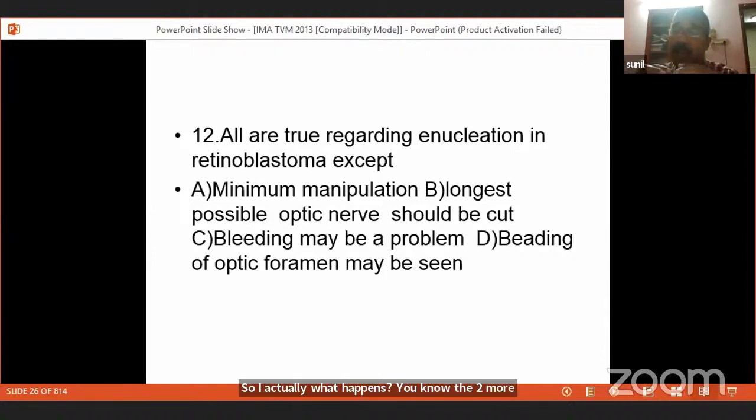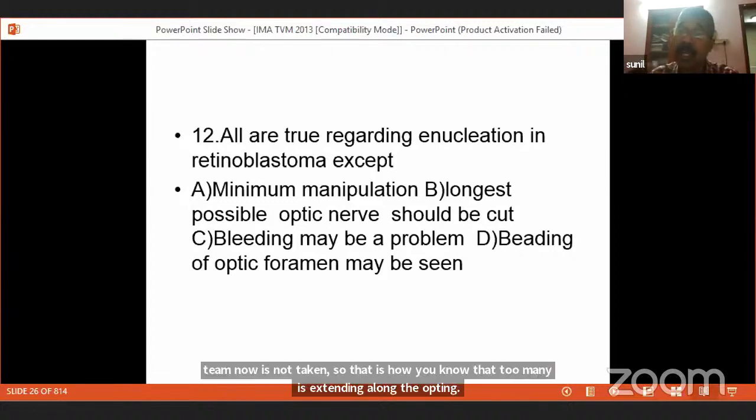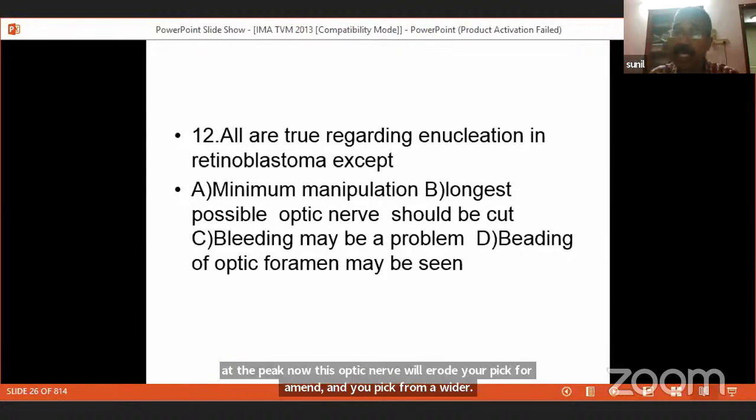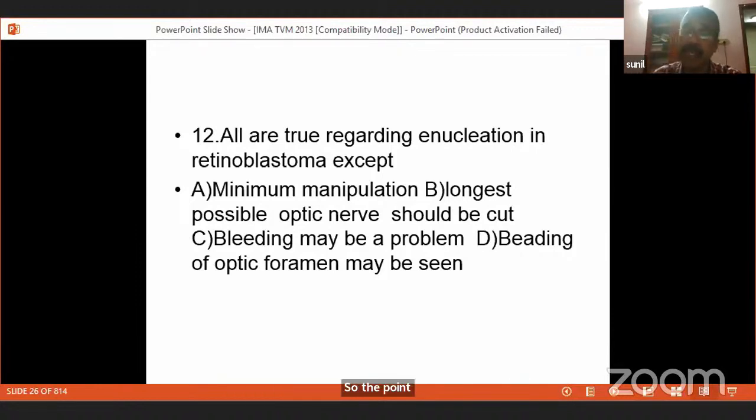The optic nerve will go into irregular thickening. Some part of the optic nerve is thickened, some part is not thickened. That is how you know the tumor is extending along the optic nerve. Because of this irregular swelling, the optic nerve will erode the optic foramen and the optic foramen will widen. So the point is, it is a beading of the optic nerve and the widening of the optic foramen.